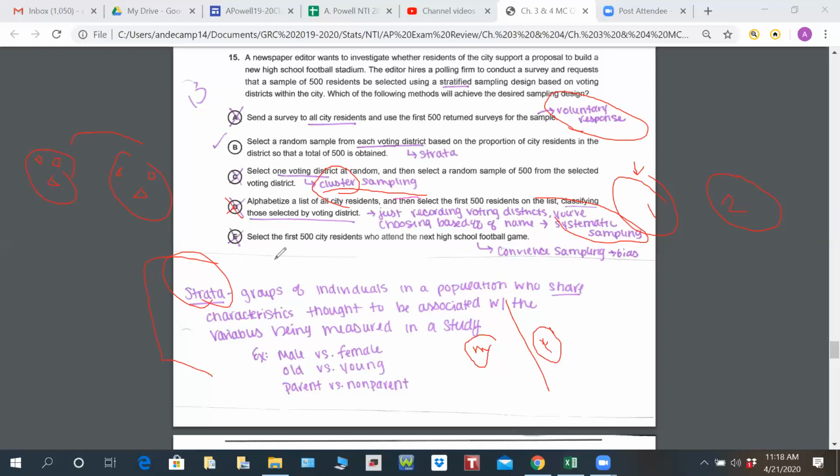Letter E says like the first 500 city residents that attend the next football game. This is convenience sampling. Obviously, it'd be very biased if you're surveying the people that are attending the football game about whether we should build a new football stadium. So letter B would definitely be the correct answer for this one.